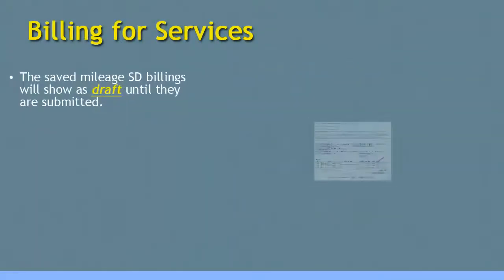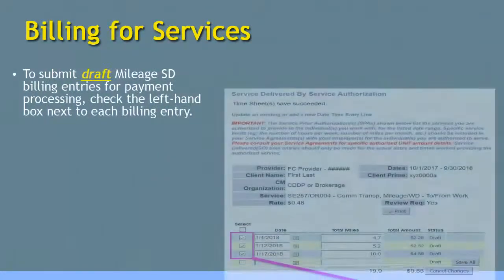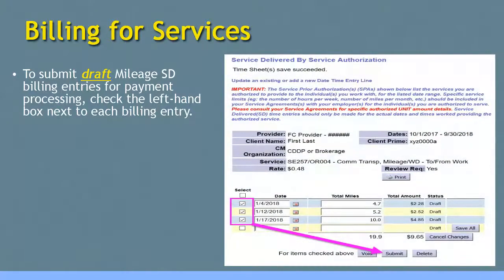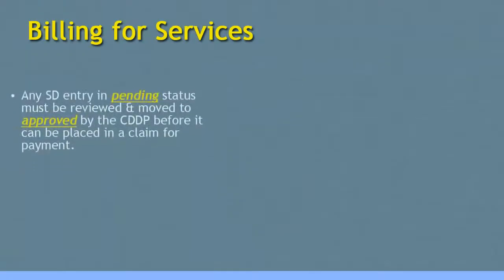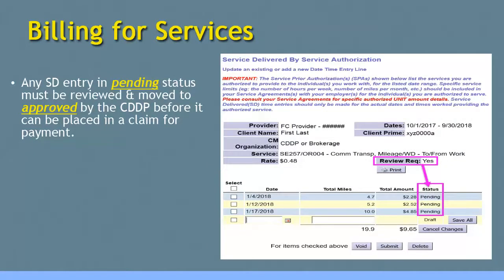As with hourly services, the saved SD billing entries for mileage transportation will show as draft until they are submitted. To submit draft mileage SD billing entries for payment processing, the process is the same. Check the left-hand box next to the billing entries you wish to submit and then click the Submit button. After submission, any SD billing entry in pending status must first be reviewed and moved to a status of approved by the authorizing CDDP program before it can be placed in a claim for payment by the system.